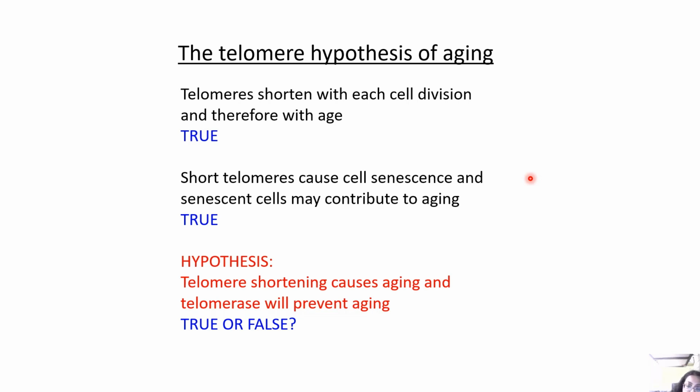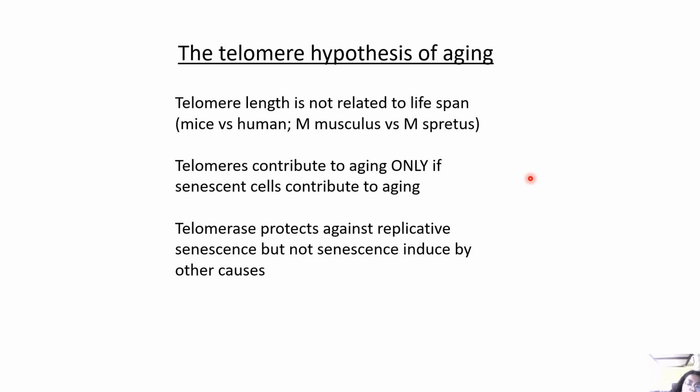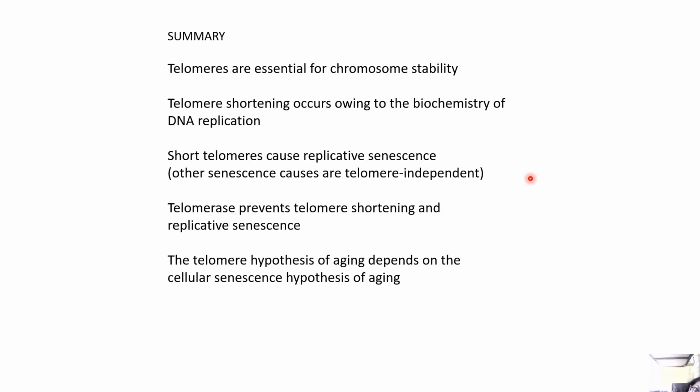Telomere shortening causes aging, and telomeres will prevent aging. Now, telomere length is not related to lifespan. Telomeres contribute to aging only if senescent cells contribute to aging. And telomeres protect against replicative senescence, but not senescence induced by other causes.